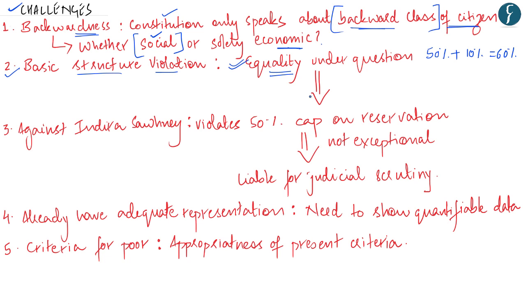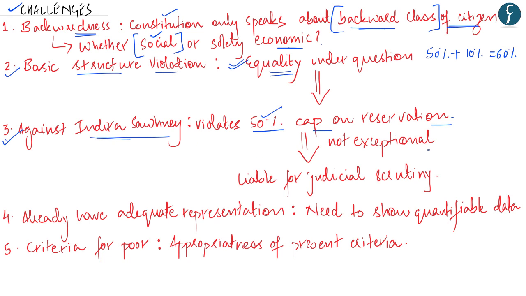And this concept of equality is also reflected in the decision of the Indira Sawhney case, where it put a 50% cap on reservation. Therefore, the third challenge which this amendment would face is that it would go against the judgment which was given in the Indira Sawhney case.